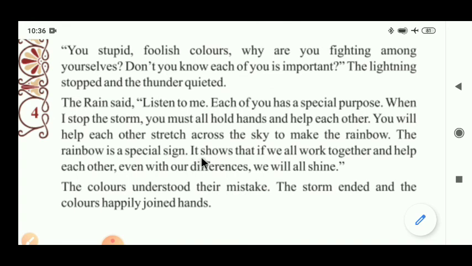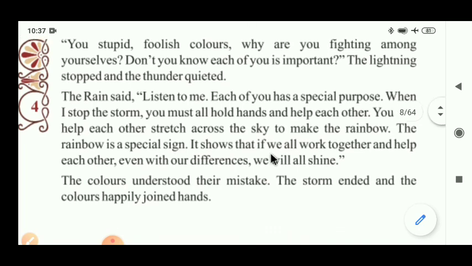The rainbow is a special sign because if we all work together and help each other, we can make beautiful things. We can do extraordinary work if we combine. When we combine and make unity, then we become different. Like that, all the colors combine and make a rainbow in the sky, a sign like a powerful one. So unity is required.